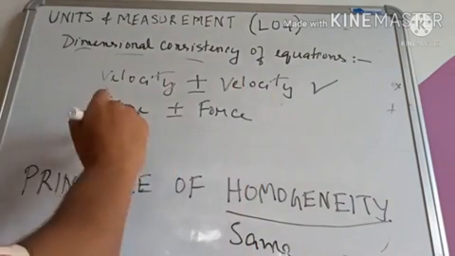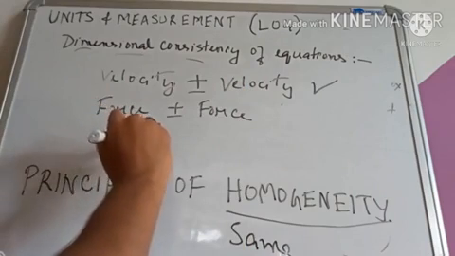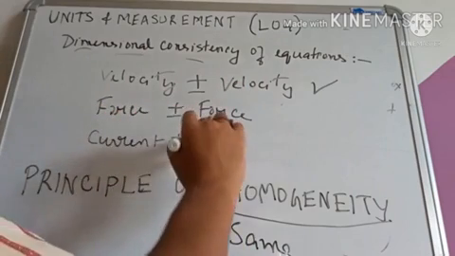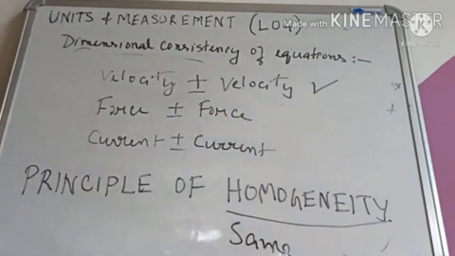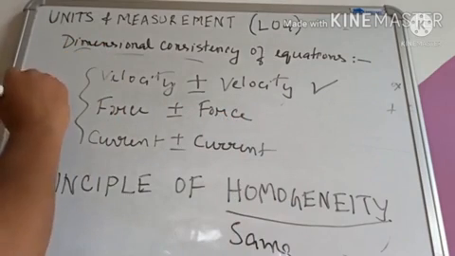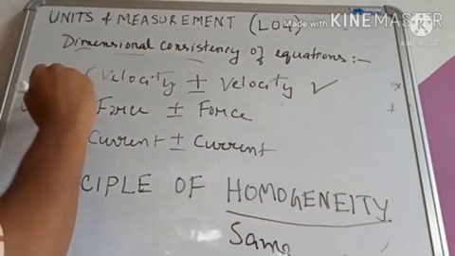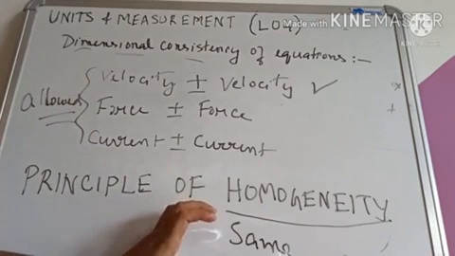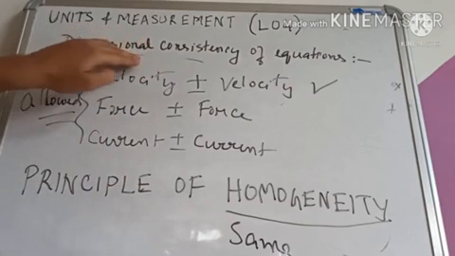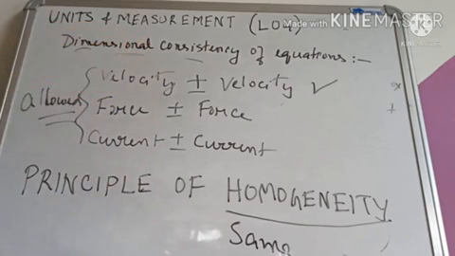Similarly, electric current can be added or subtracted to current only and not any other physical quantities. These are allowed, and this principle is known as principle of homogeneity, where in the dimensional equation all the quantities must be the same, or all the physical quantities must have the same dimensions.